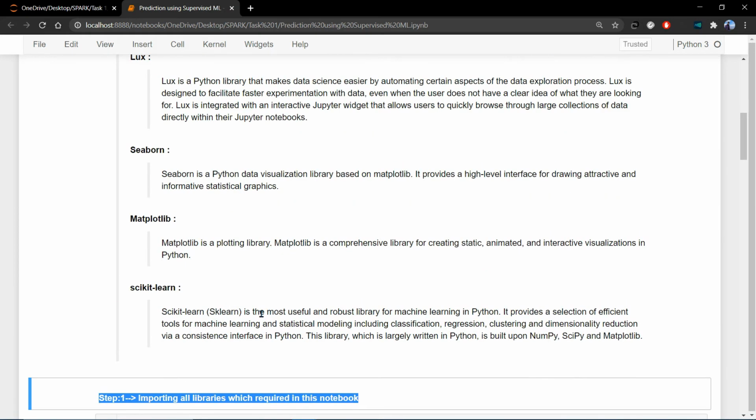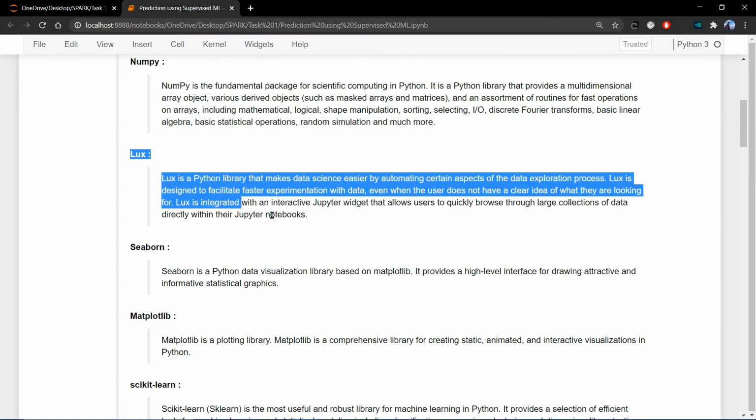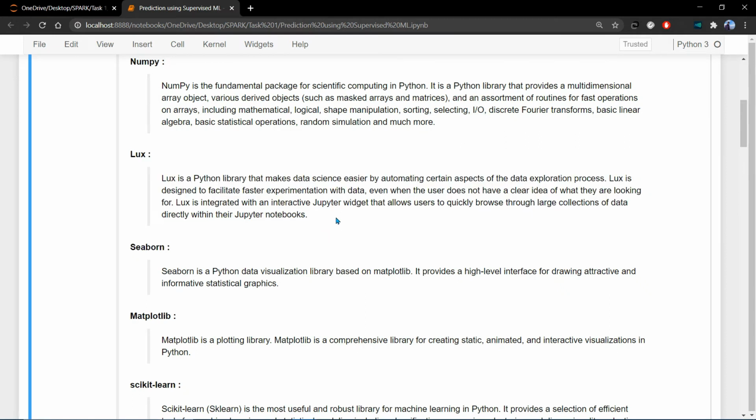Before I move ahead, I want to talk about lux. This is a new library, a very futuristic library, which automatically helps with certain aspects of the data exploration process. We will see, this is a very cool library. Okay, so let's go ahead.